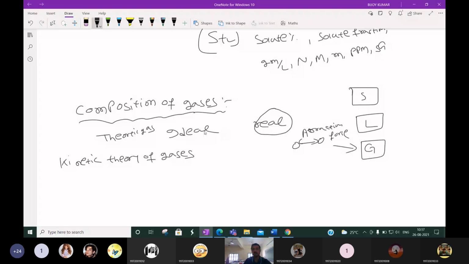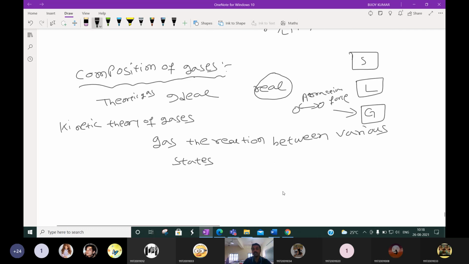So why are we studying this ideal gas law? Because for a gas, the relation between various states of matter is required. What are the various properties? Pressure, volume, temperature, number of moles.